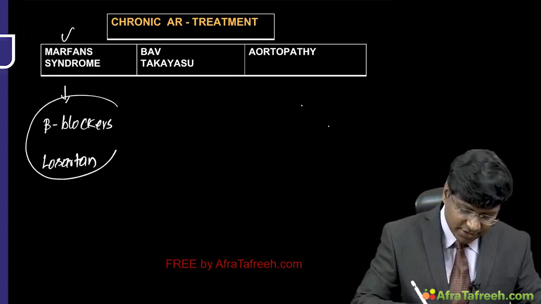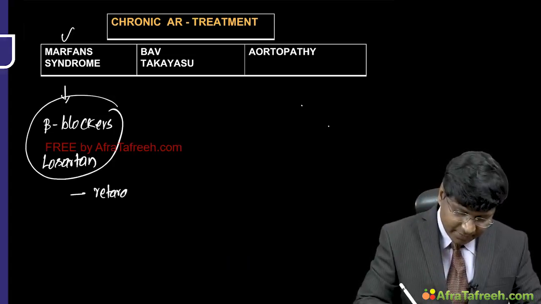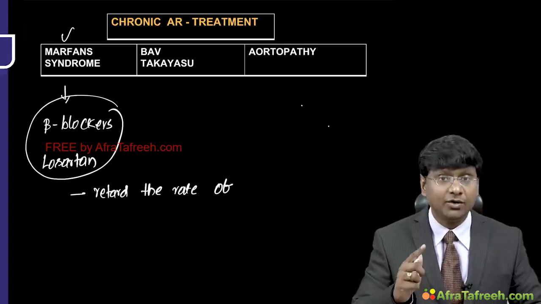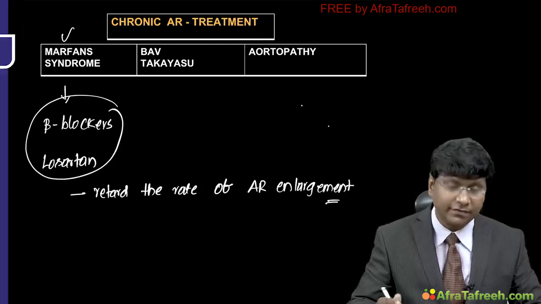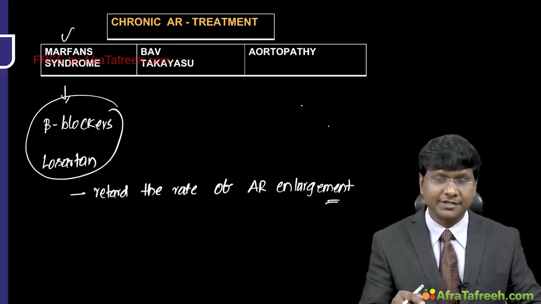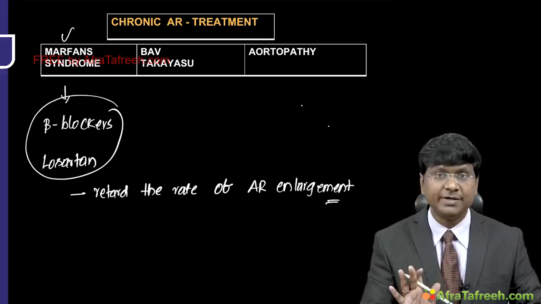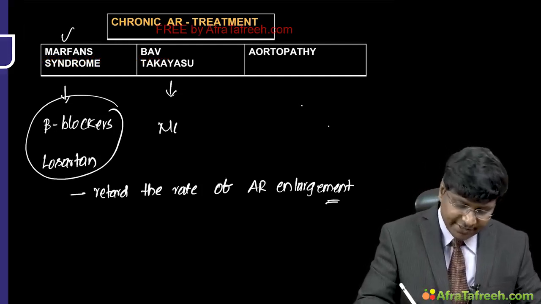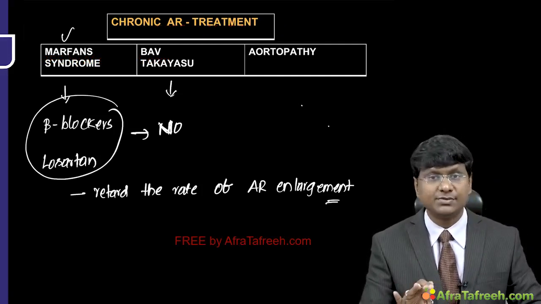These two drugs have been found to retard the rate of aortic root enlargement in young patients with Marfan syndrome. So that is the reason why beta blockers as well as losartan have to be given in these individuals. Whereas in bicuspid aortic valve as well as Takayasu, there is no role of beta blockers or losartan.